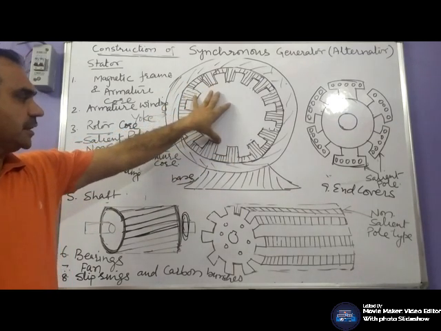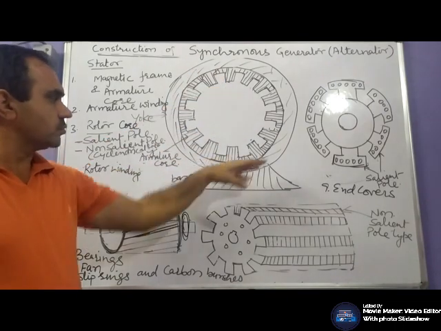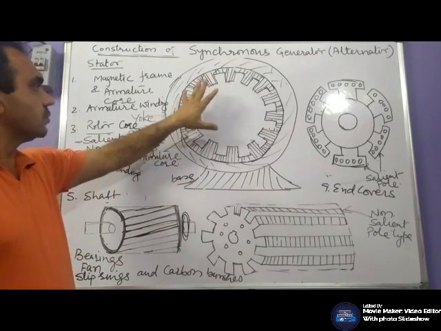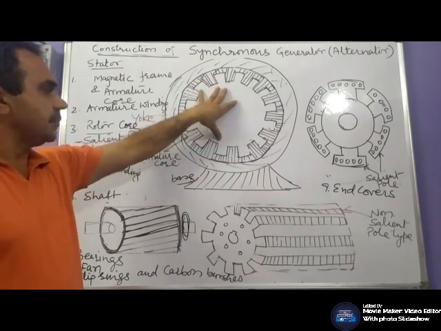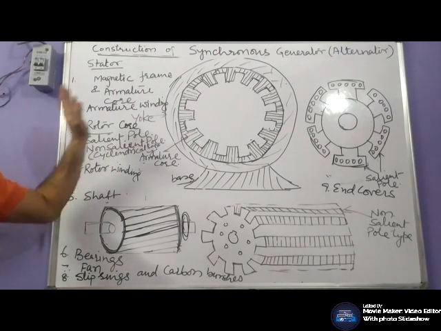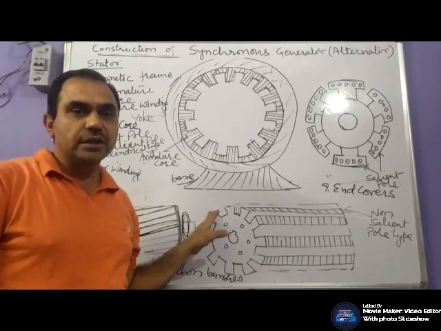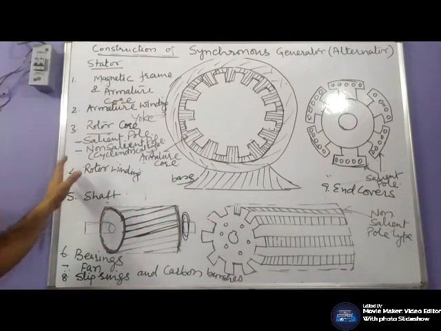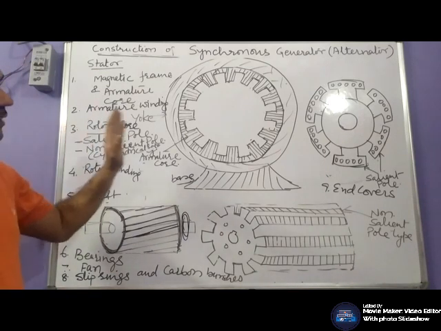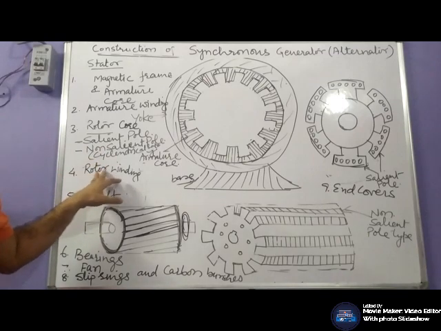Its stator part is the same as in case of motor. Same yoke, core, field, armature core, armature windings. These parts remain the same. The only difference in a synchronous generator is in the construction of their rotor. On the basis of the construction of the rotor, this is of 2 types: salient pole type and non-salient pole type.